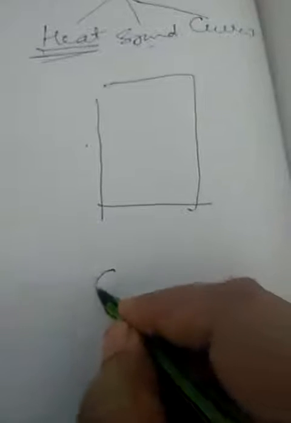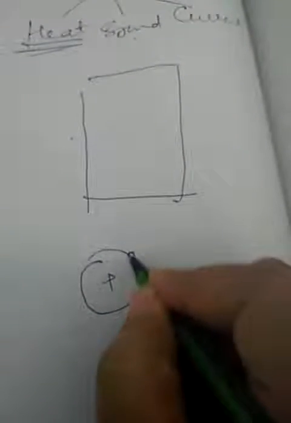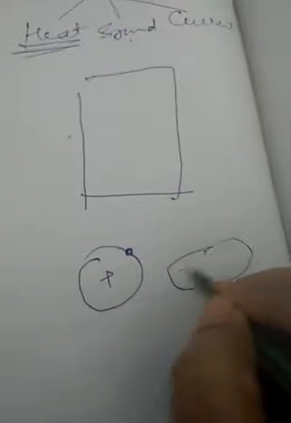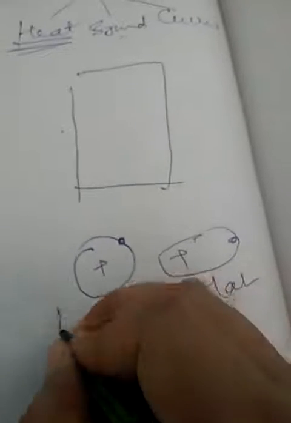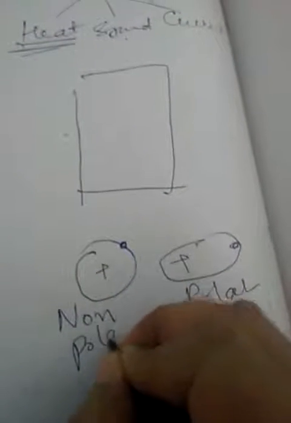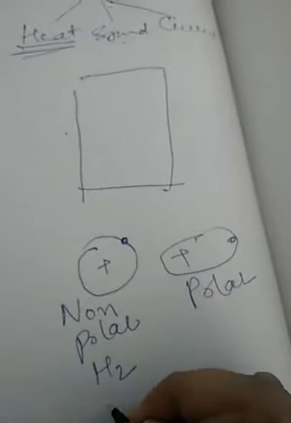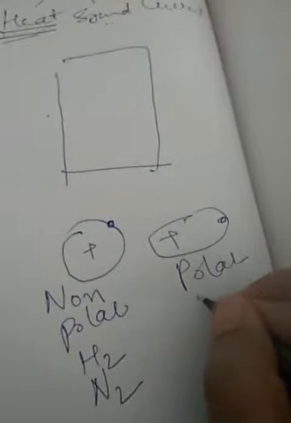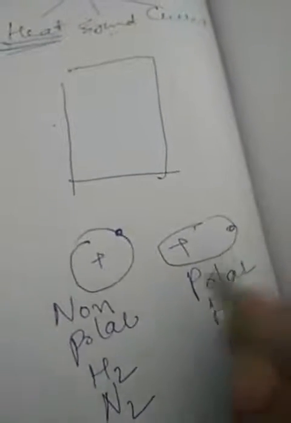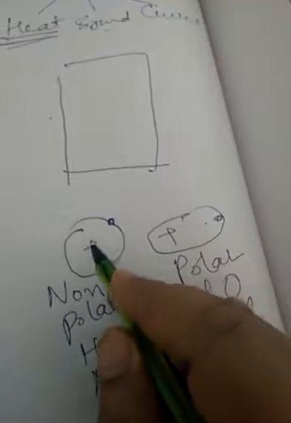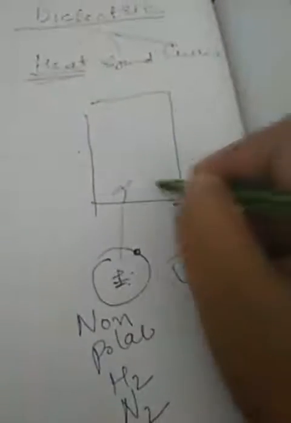Let us first discuss the two kinds of molecules: one is polar and the other is non-polar. Polar molecules are those which have poles, like H2O and HCl, where positive and negative centers are separated by a certain distance. Non-polar molecules do not have poles, like H2 and N2, where the positive and negative centers coincide at the same place. This is the difference between polar and non-polar, and a dielectric consists of one or the other.